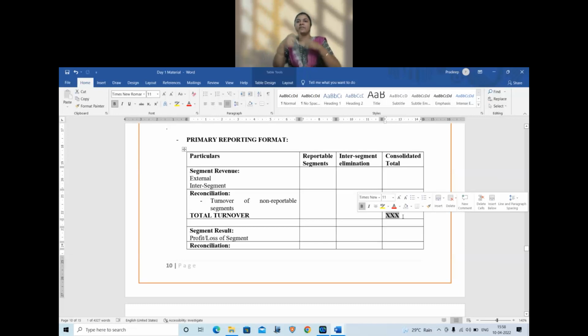So basically everywhere we should do a matching in this case, and you can remember this format. Second, segment result, profit and loss for each segment.